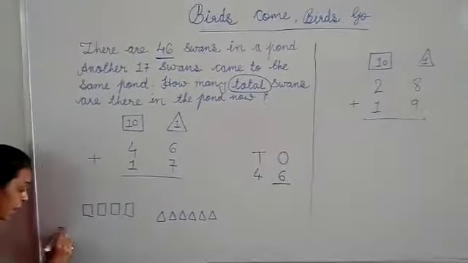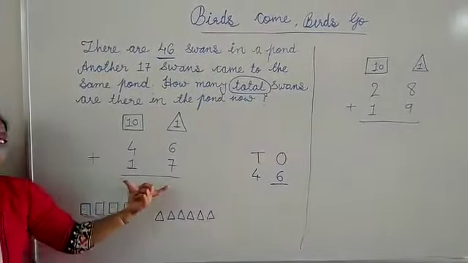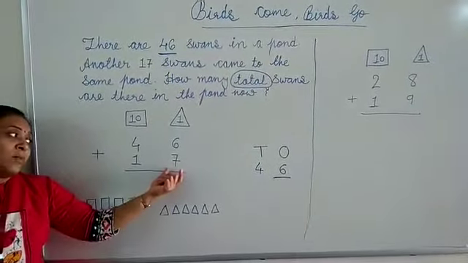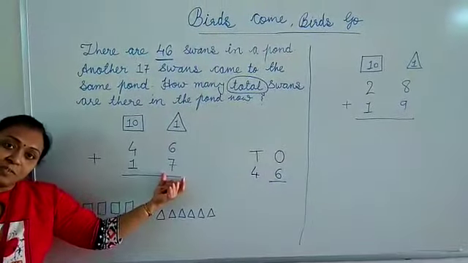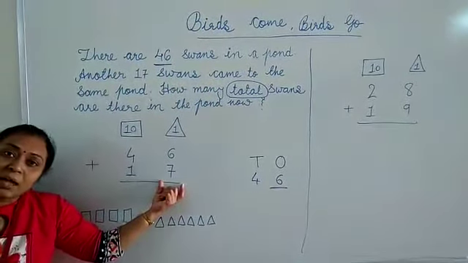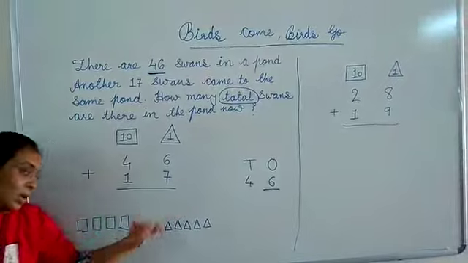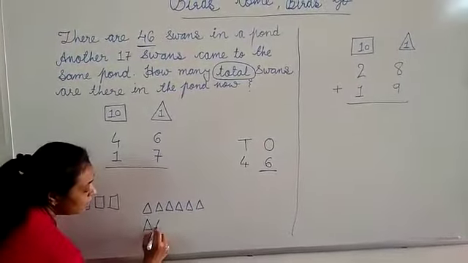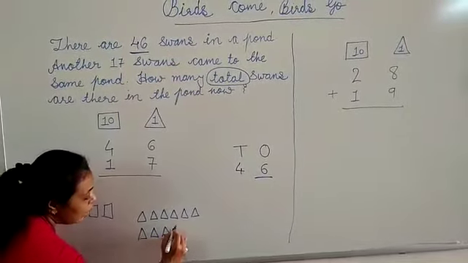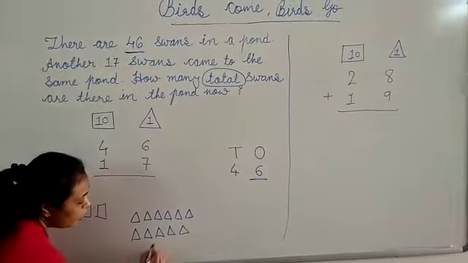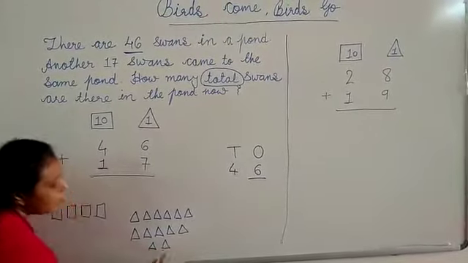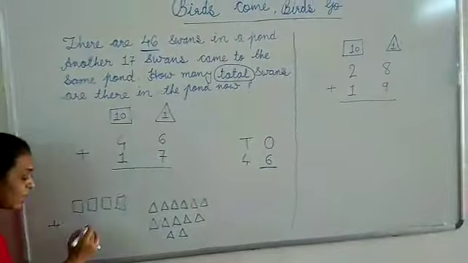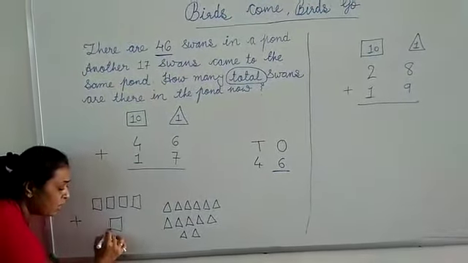Plus, I have another number, 17. In 17, there is 7 on the ones place, so I shall draw 7 triangles: 1, 2, 3, 4, 5, 6 and 7. And 1 on the tens place, so I shall draw 1 square.